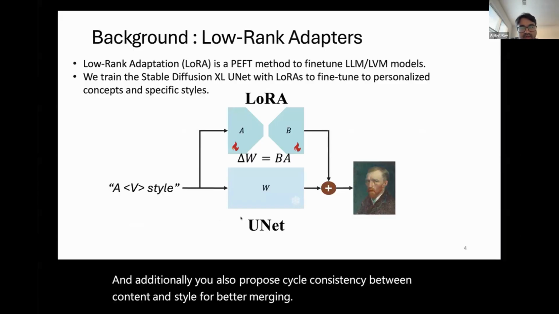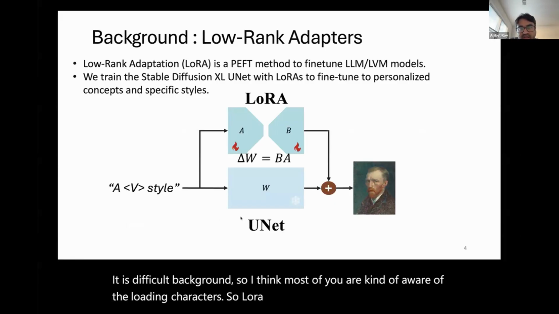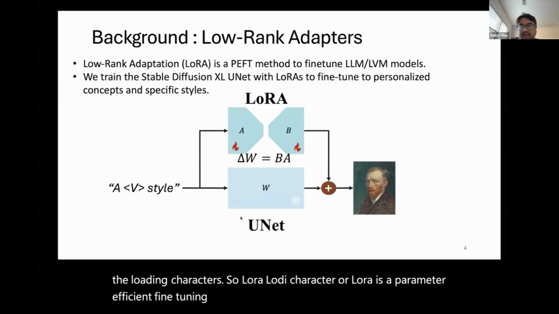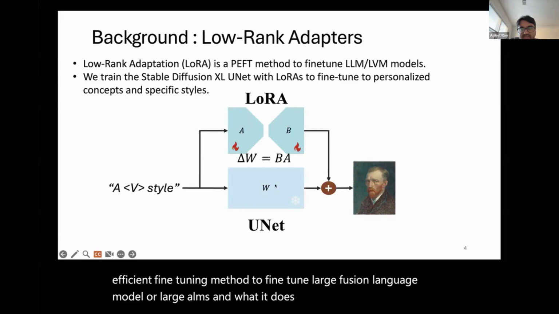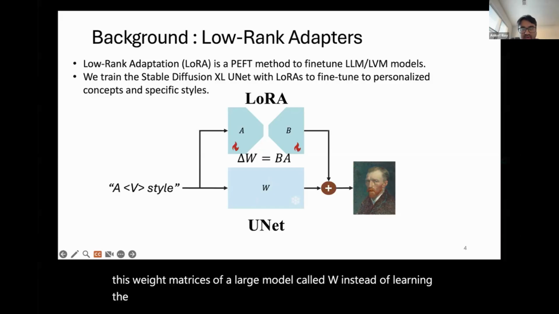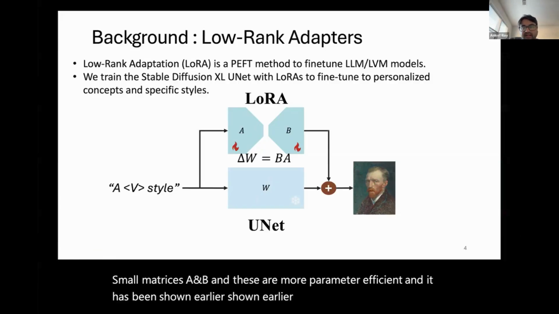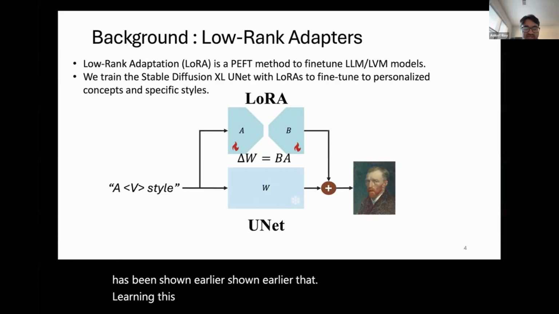A little bit of background. I think most of you are aware of low rank adapters. Low rank adapter, or LoRA, is a parameter efficient fine tuning method to fine tune large vision language models or large LLMs. Suppose you have the weight matrix of a large model called W. Instead of learning the whole model, you can just learn these small matrices A and B, which are more parameter efficient. It has been shown earlier that learning these matrices A and B is sufficient, instead of learning the whole model.